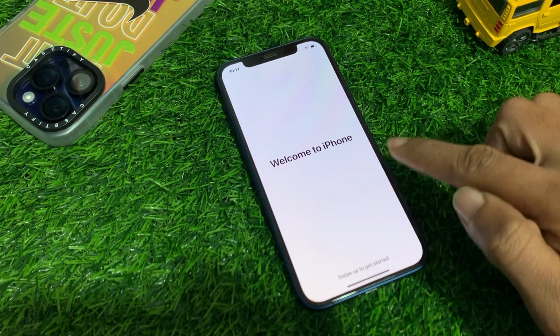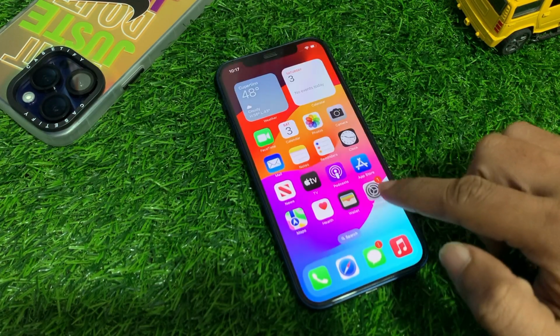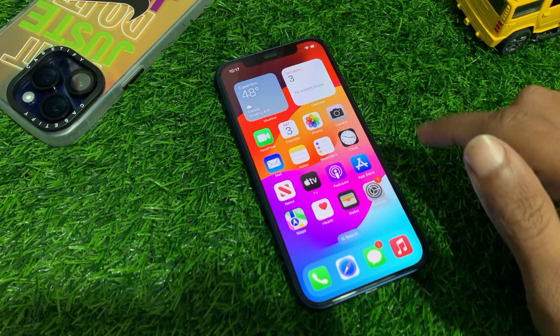Continue, welcome to iPhone, swipe up to get started. So here you can see iPhone lock to owner is removed.